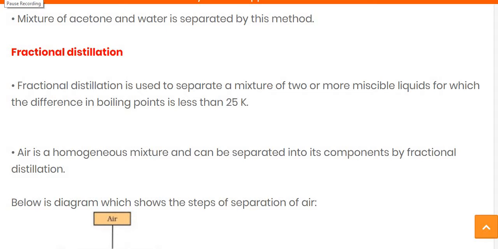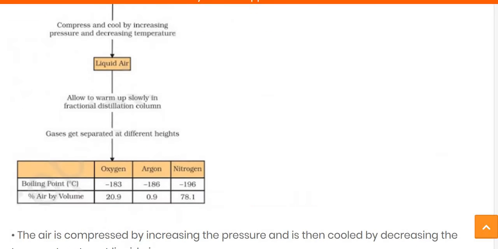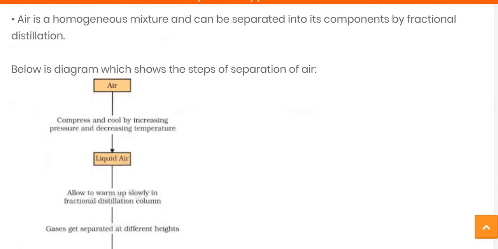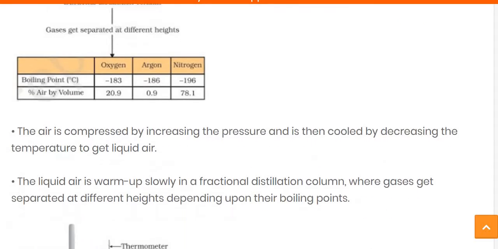Hello student, in the previous video we have seen fractional distillation. In that we have seen that fractional distillation is used when two or more substances are miscible and you want to separate them out. The boiling point difference should be less than 25 Kelvin. In such a case we can use fractional distillation.